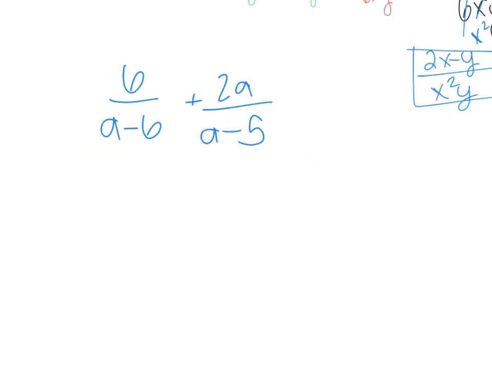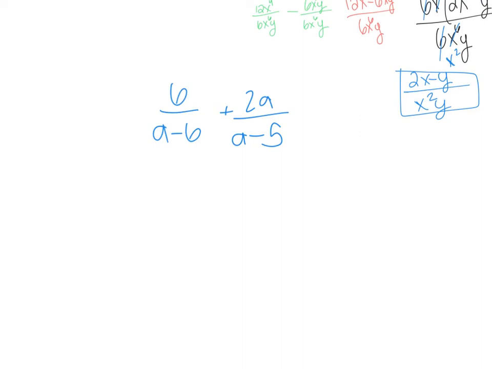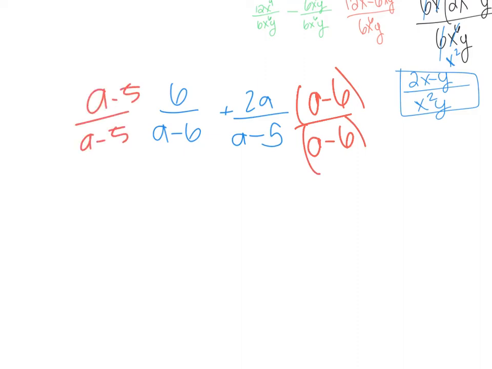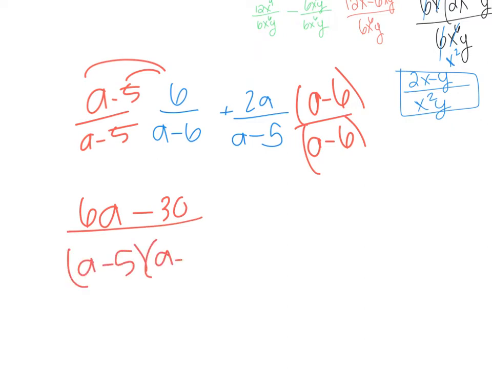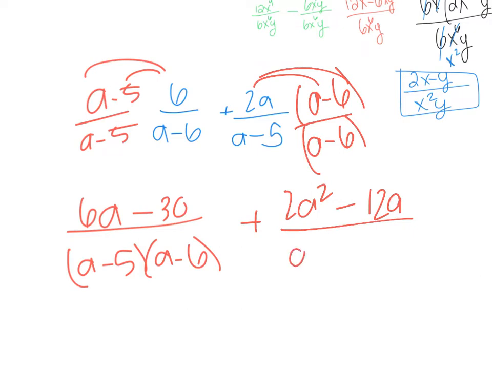So 6 over a minus 6 plus 2a over a minus 5. Just like the example before, I'm going to take the other denominator and multiply it to the top and the bottom. And same thing over here. I'm going to get 6, and I'm going to bring this on the inside: 6a minus 30 over a minus 5, a minus 6, plus, bringing this on the inside, 2a squared minus 12a over a minus 5, a minus 6.